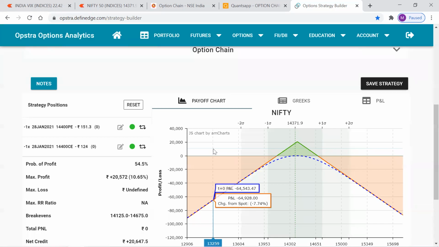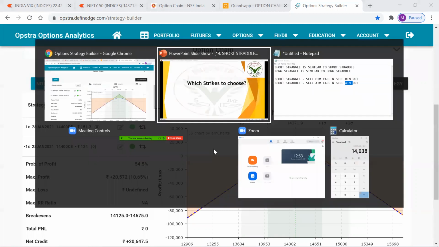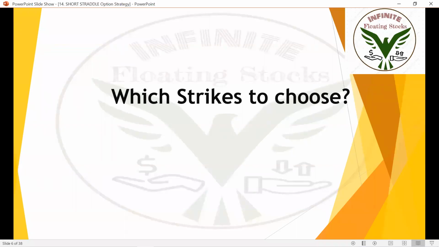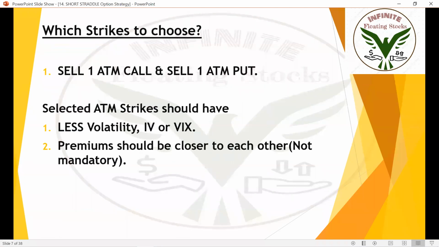You should be shorting the at the money call option and the at the money put option to make a short straddle. So which strike to choose? Pretty simple. You just need to choose at the money strikes. No complexity. You should not be checking OI and change in OI, etc. Simply sell the at the money call option and sell the at the money put option